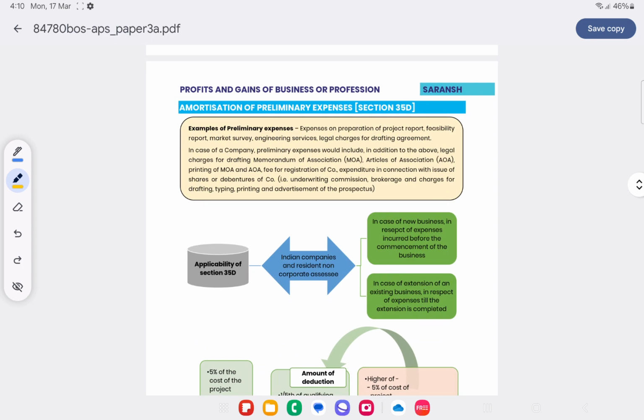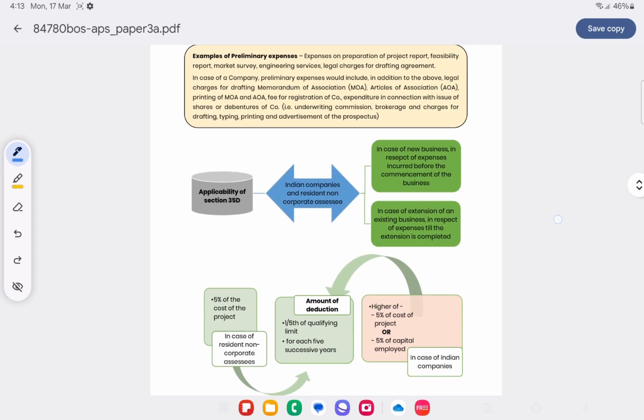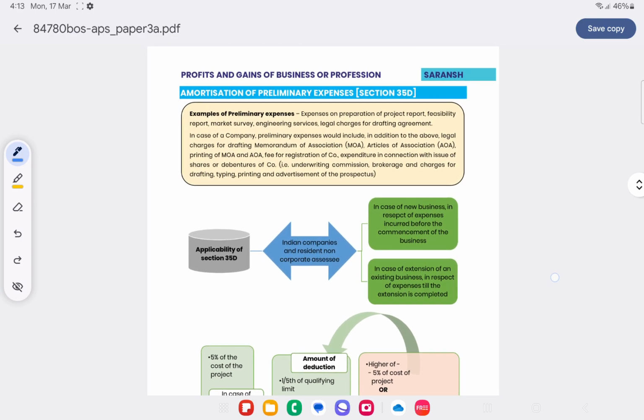Amortization of preliminary expenses. Examples of preliminary expenses are expenses which we incur when we are commencing a company, right? Or when we are going for an extension or issuing some shares or debentures, at that time we incur certain expenses. Such preliminary expenses, how can they be allowed as deduction?